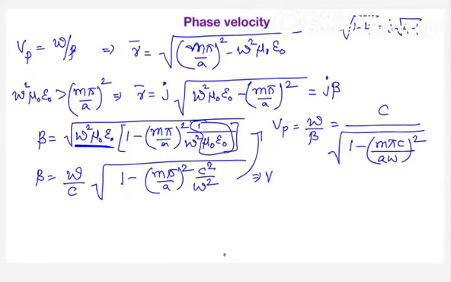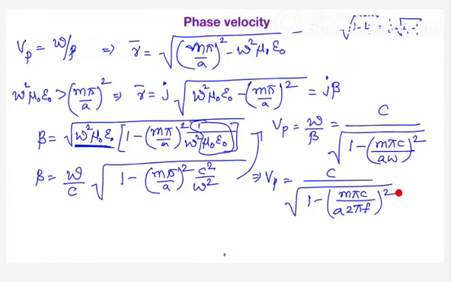So the phase velocity can be written as c divided by root over 1 minus (m pi c by a into 2 pi f) whole square. And we know this mc by 2a is basically called the cutoff frequency. So I can define the phase velocity is equal to c by root over 1 minus (fc by f) whole square.